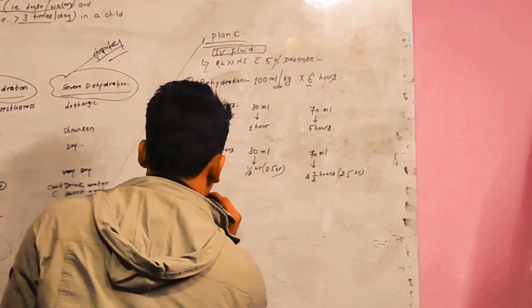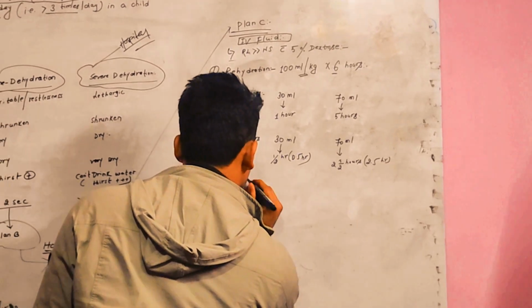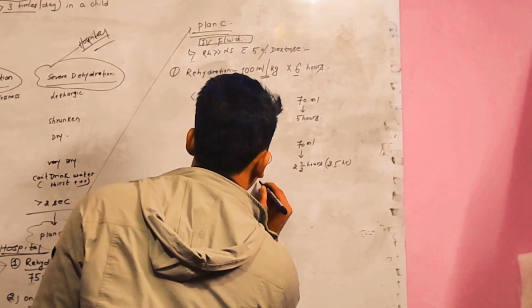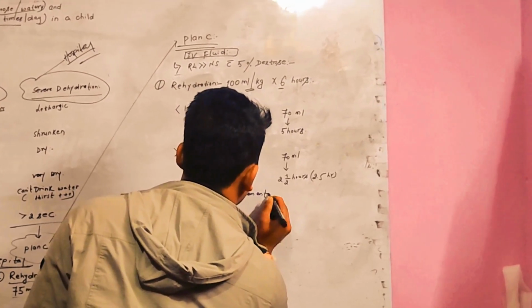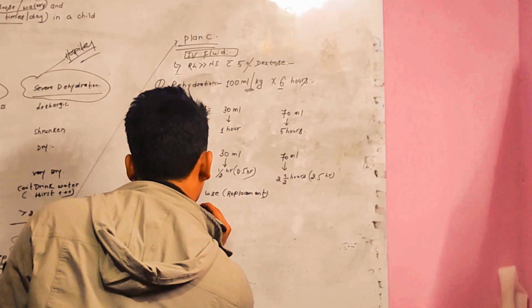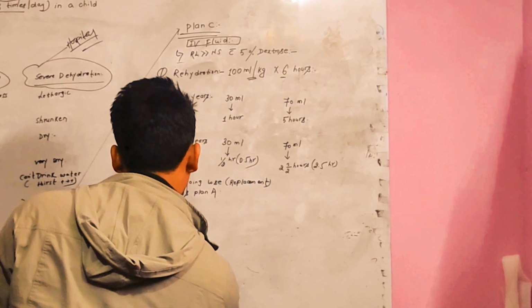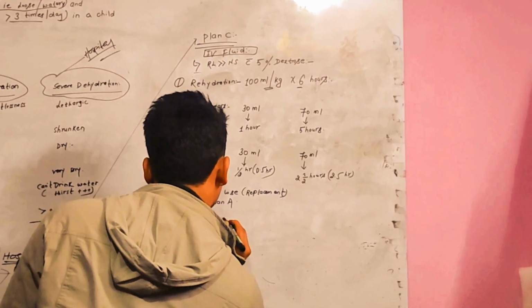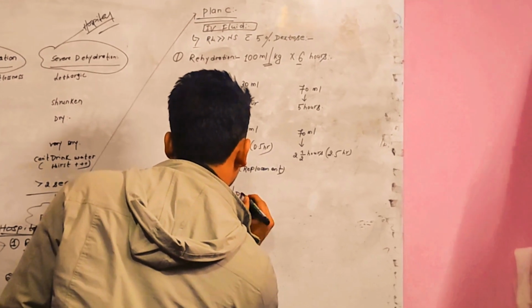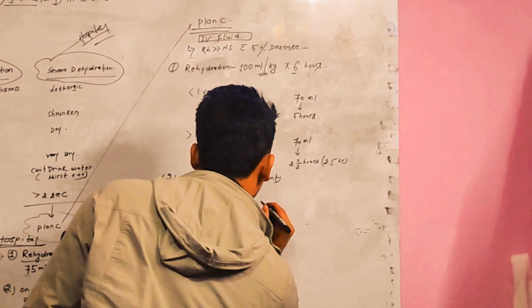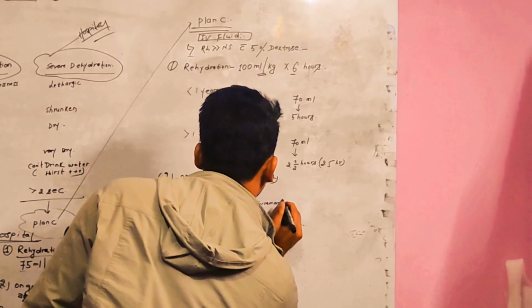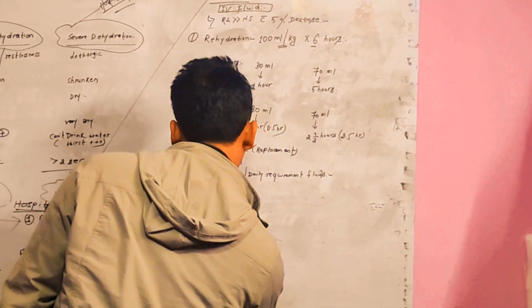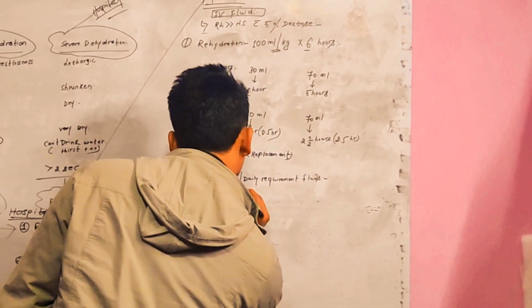And in a similar way, for ongoing loss, that is replacement, we use plan A, and for maintenance, the daily requirement of fluid, we use the Holliday-Segar formula.